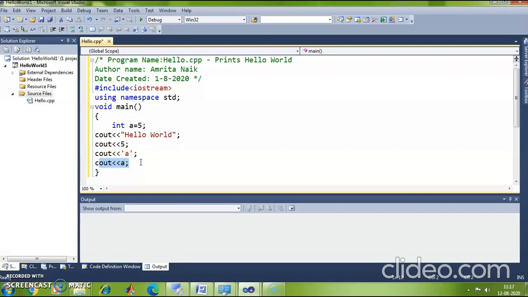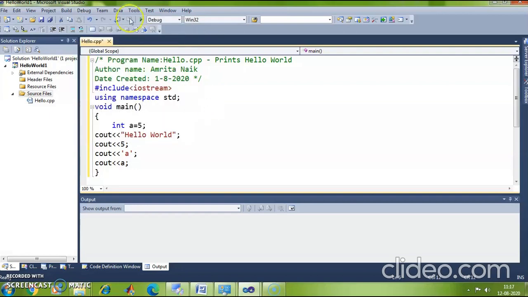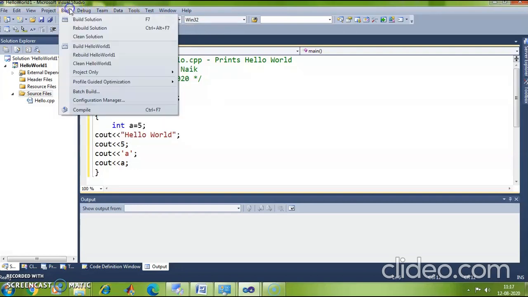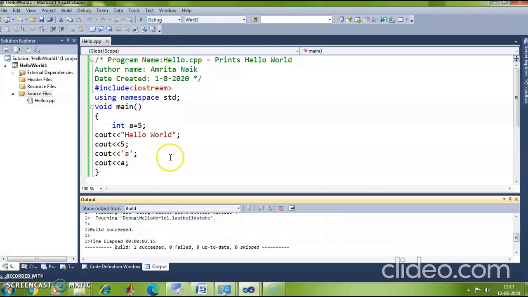Okay. Now I want to compile my program. My program is ready, now to execute, I want to compile my program. How will I compile it? Just go to the debug option. You can directly run that program by saying start debugging or start without debugging, or else if you want to compile your program, you can go to the option build and say build solution. Okay, it is saying the build is successful.